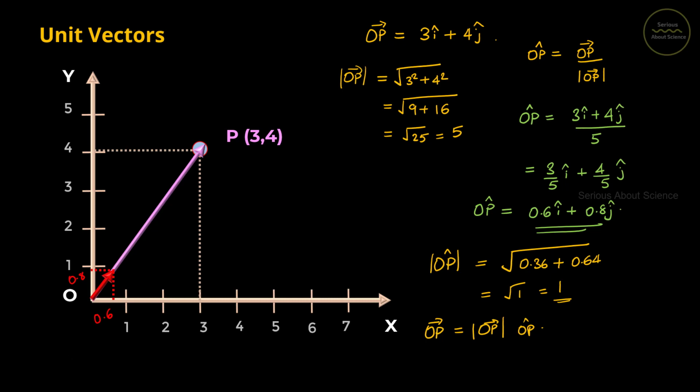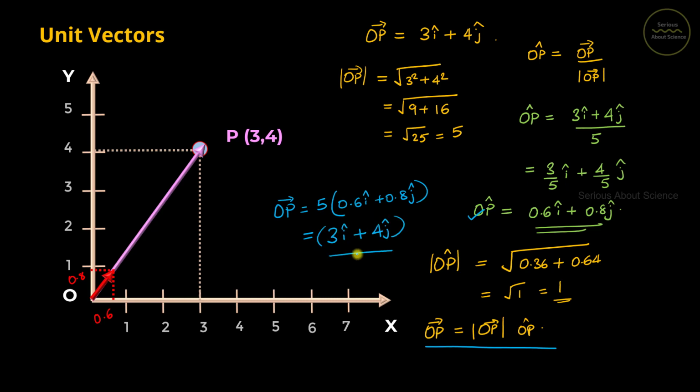And if I substitute this formula here, we can write vector OP is equal to modulus of vector OP, which is 5, times the unit vector along OP, which is 0.6 i cap plus 0.8 j cap. And that turns out to be 3 i cap plus 5 into 0.8, which is 4 j cap. So we can make sure that this relation is actually right.